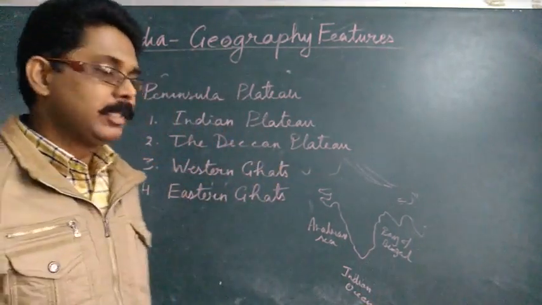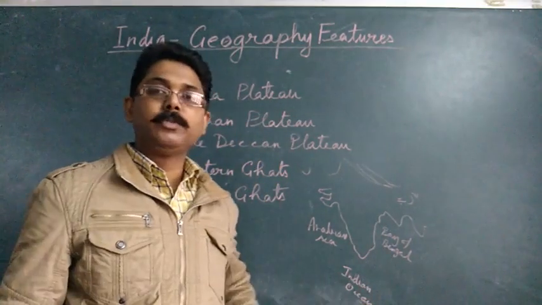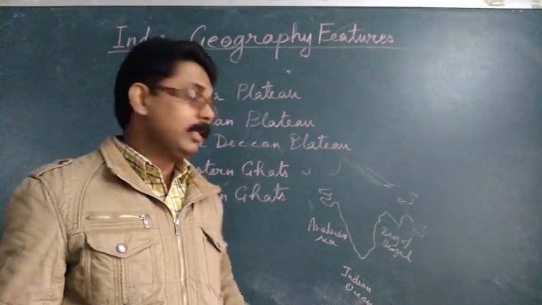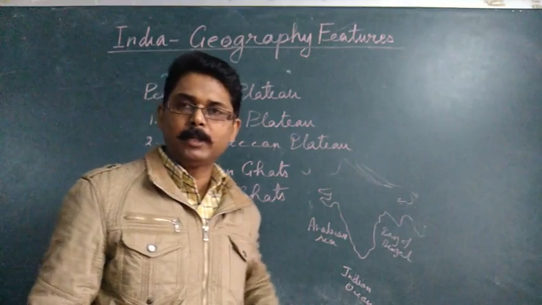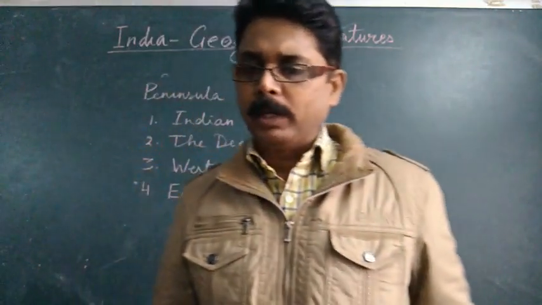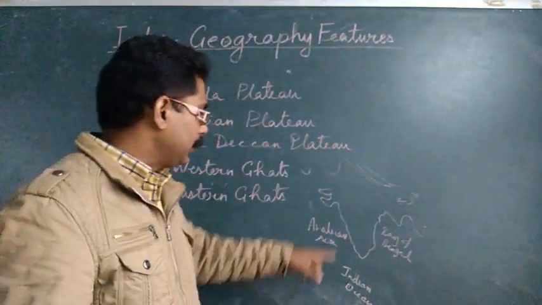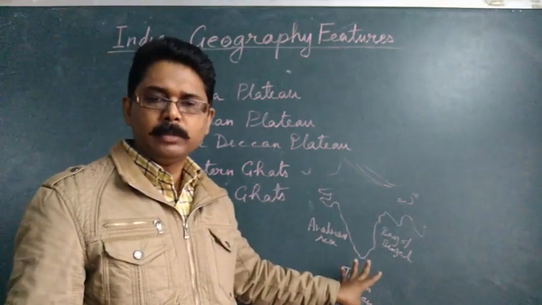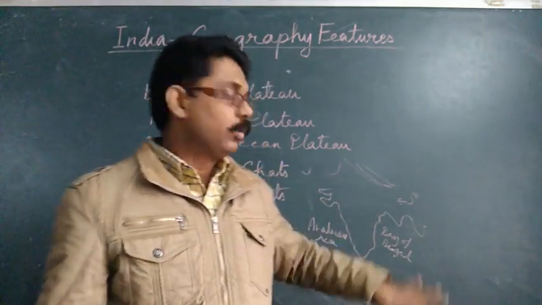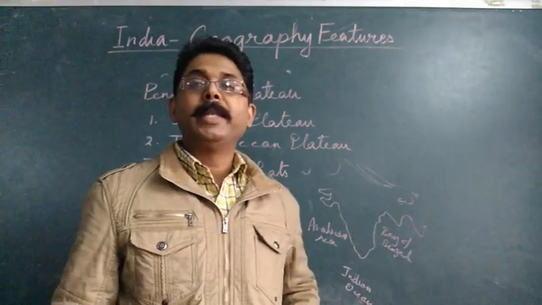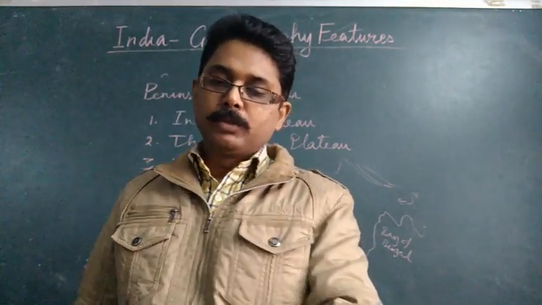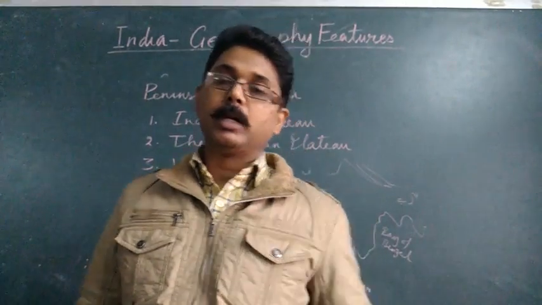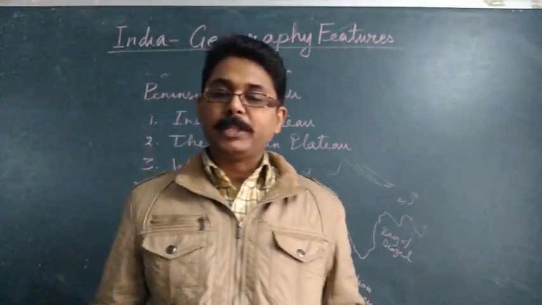So the land which is surrounded by three water bodies, we call a peninsula, and this South India is surrounded on three sides by water, and that's why it is known as a peninsula. Now the major part of this peninsula is a plateau region, and this is why this whole region is also known as the peninsular plateau. I think all of you understood. So let's first see about the Indian plateau.